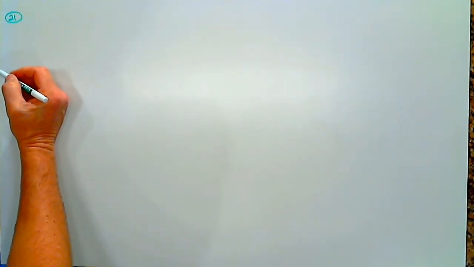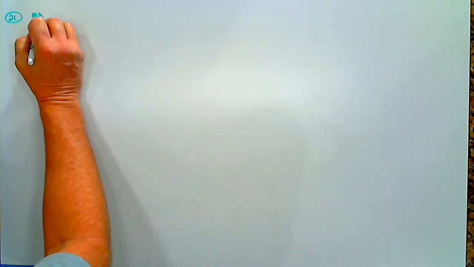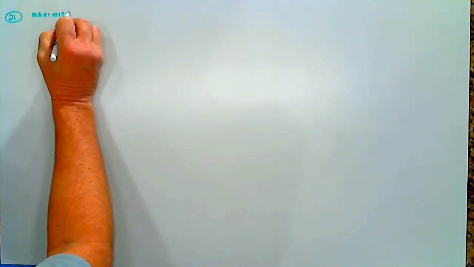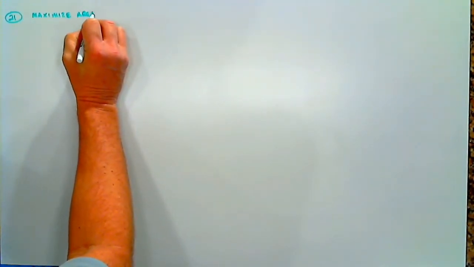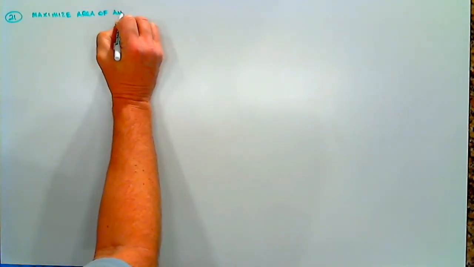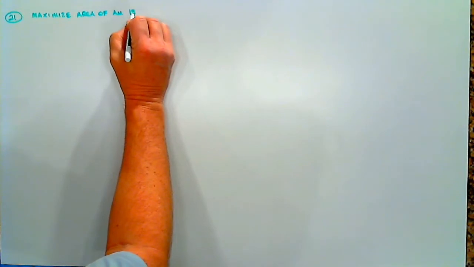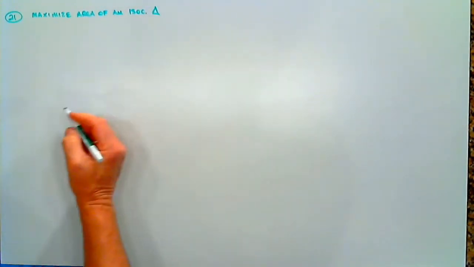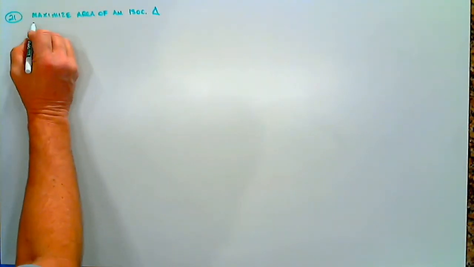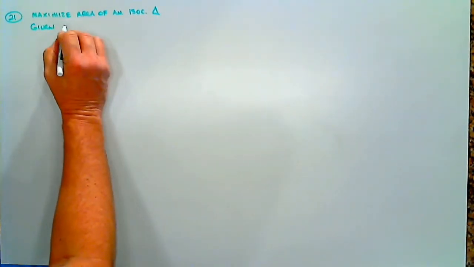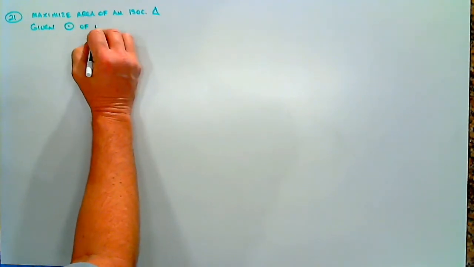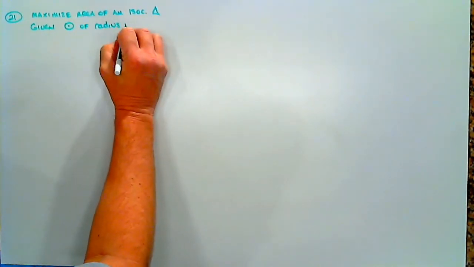All right. 21 says, find the dimensions of the isosceles triangle of largest area that can be inscribed in a circle of radius r. All right. So we want to maximize the area of an isosceles triangle. And we're going to inscribe it, what we're given is that we have a circle of radius r. All right? So where do we begin?